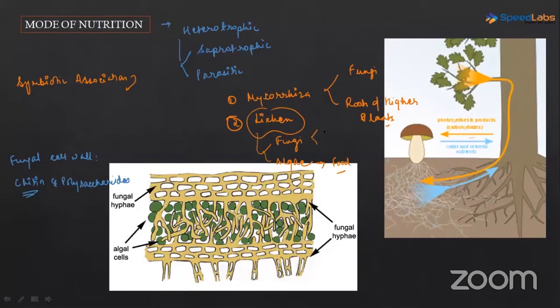Fungi is helping algae in two ways. One is shelter. With the help of the mycelium, it provides a kind of shelter to these algae. And again here, with the help of filaments, it is absorbing water and minerals. Okay, so this part, the mode of nutrition and the symbiotic associations of the fungi, the mycorrhiza and the lichen, very important.